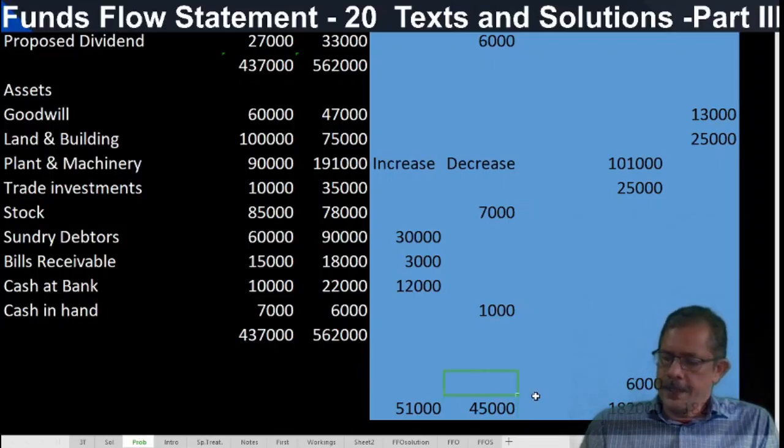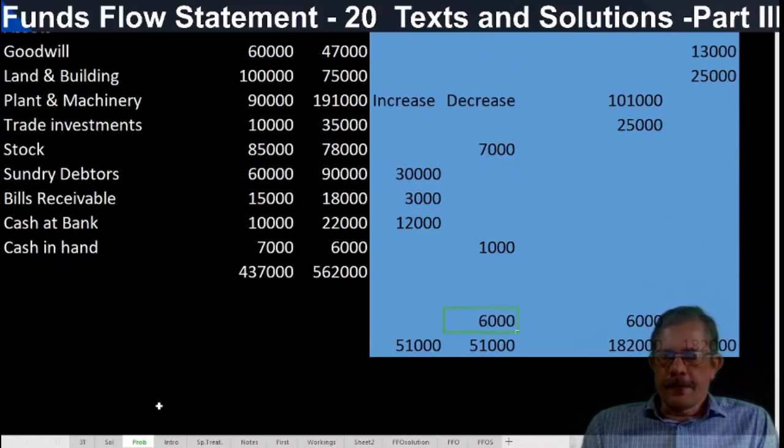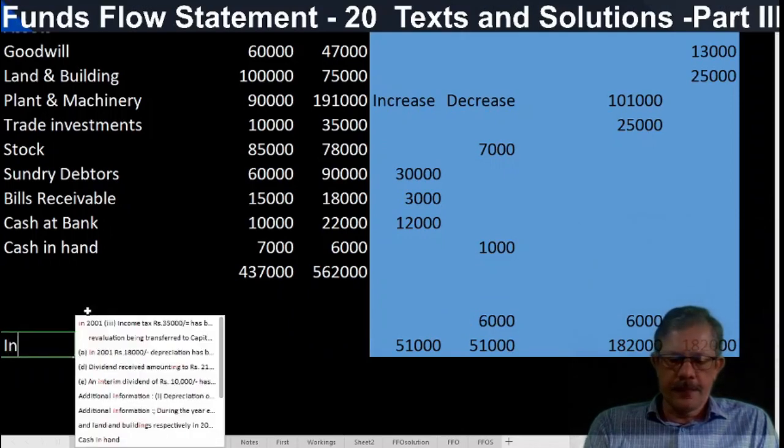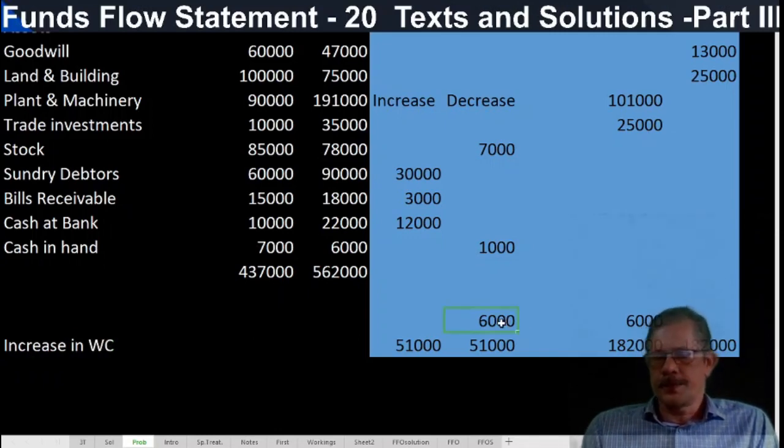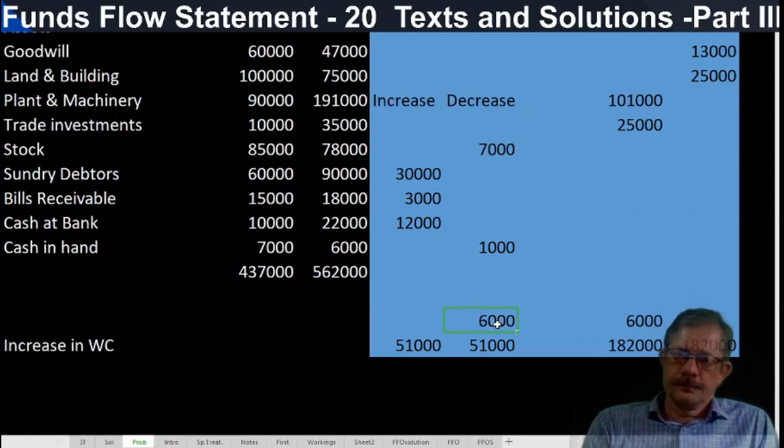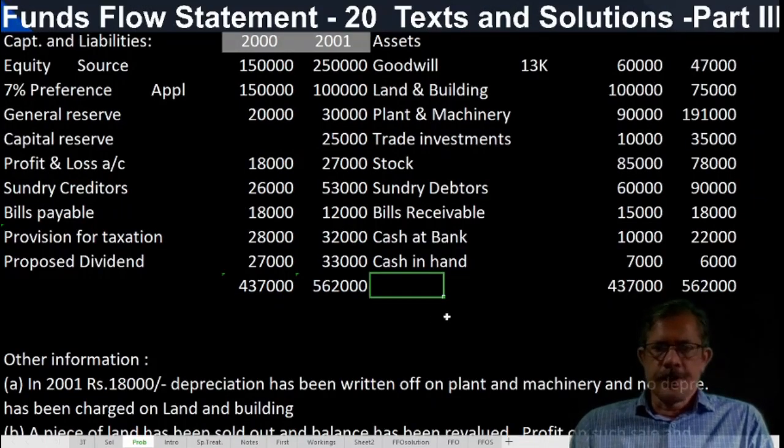So working capital has been increased by 6,000 rupees, and it is termed as an increase in working capital. Increase in working capital, how much is it? 6,000 rupees. So the schedule of changes in working capital is over.